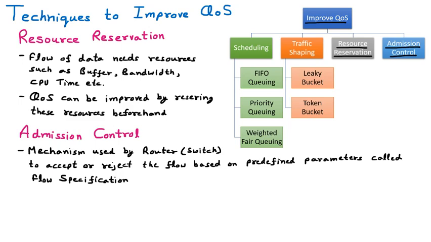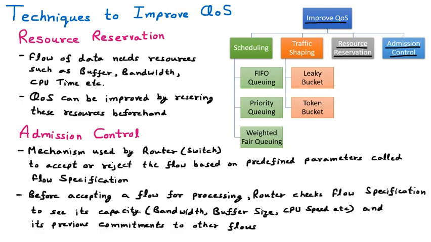Before accepting a flow for processing, a router first checks the flow specification to see its capability, like bandwidth, buffer size, CPU speed, etc. If all these parameters are satisfied and all its previous commitments are taken care of, then the packets will be taken. So in admission control, the router keeps checking the flow specification whenever the flow or data is coming to the router, and it checks its capacity.